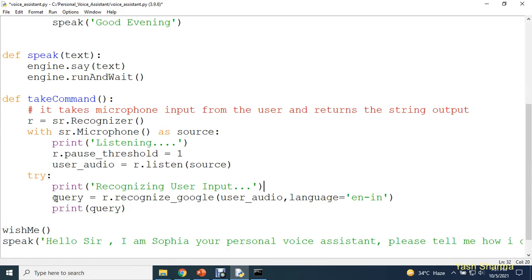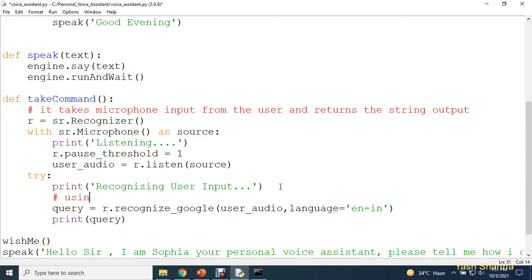Okay, and if you want an explanation of this, the explanation is very simple, guys. Here we are using Google for voice recognition, so you can write this in a comment. We are using Google for voice recognition because every human being has a different pace. My voice might be a little louder, or some other person's voice might be a little slower. So Google is going to take care of everything.